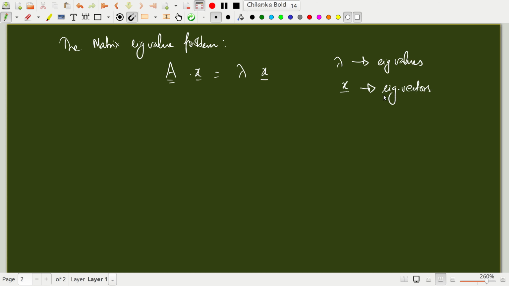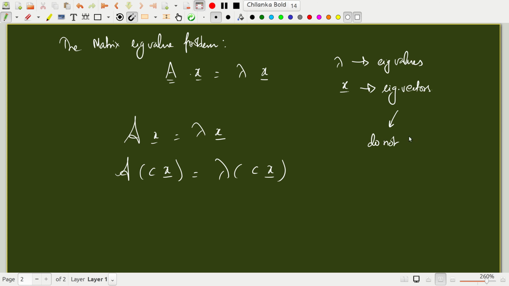One important thing about eigenvectors is that you can multiply them. Suppose I take the abstract notation, A x equals lambda x. I can multiply this equation by any scalar, so I can write A times c x is lambda times c x. So c x is again an eigenvector of this equation. That means that eigenvectors do not have a specified length.